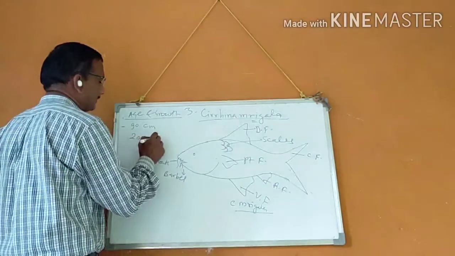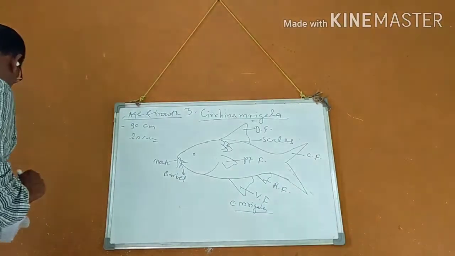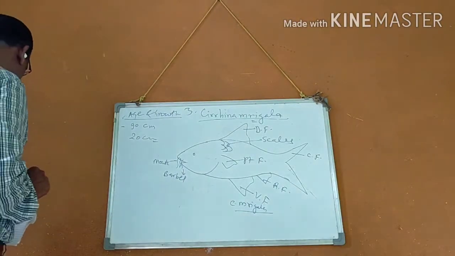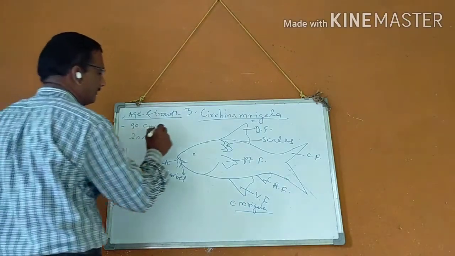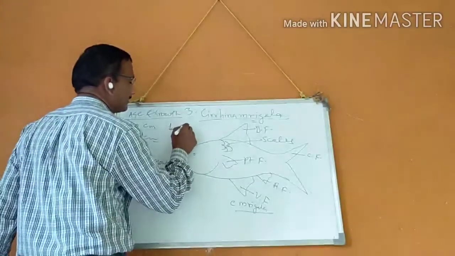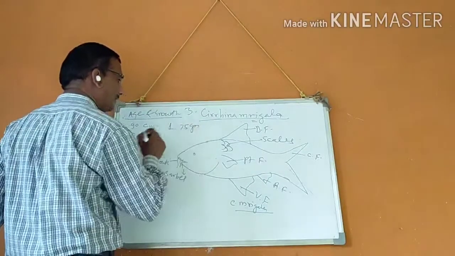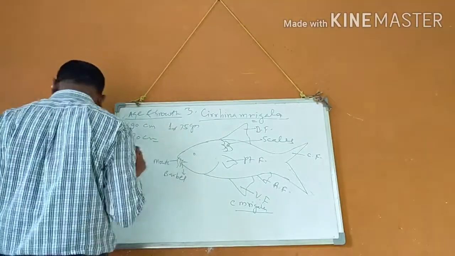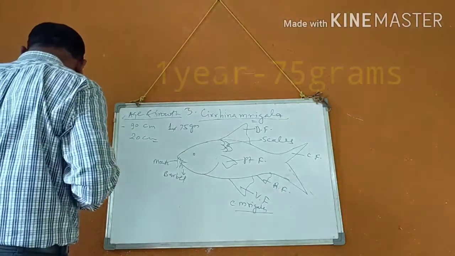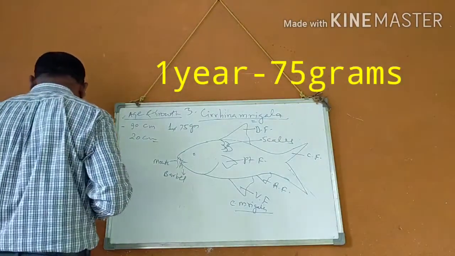On record, Sirana mrigal grows within the first year to 775 grams. First year. Yes. And